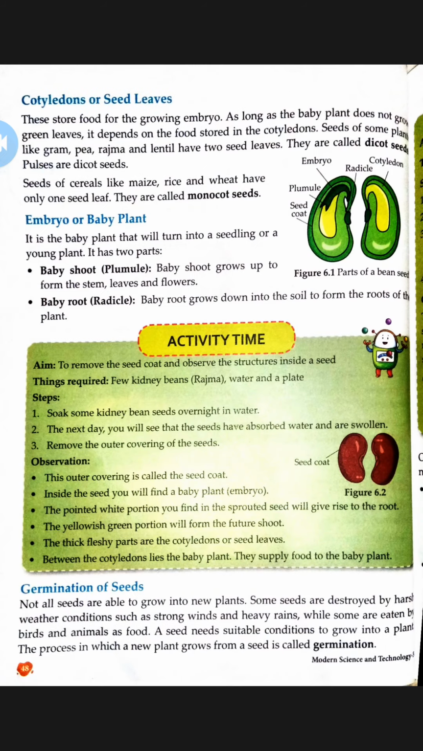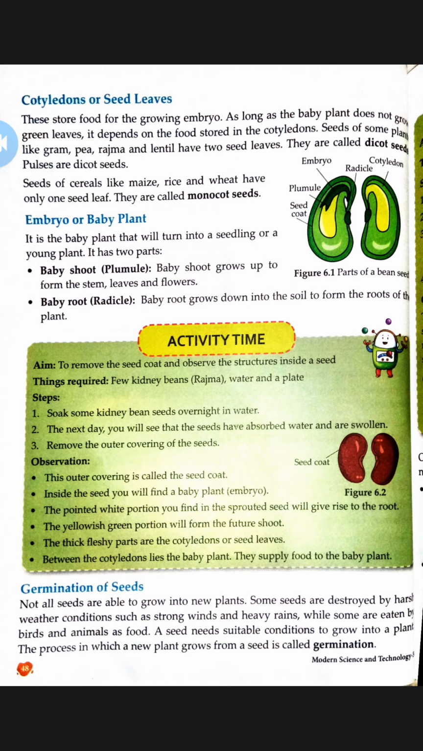Next we have germination of seeds. Not all seeds are able to grow into new plants. Some seeds are destroyed by harsh weather conditions such as strong winds and heavy rains, while some are eaten by birds and animals as food.